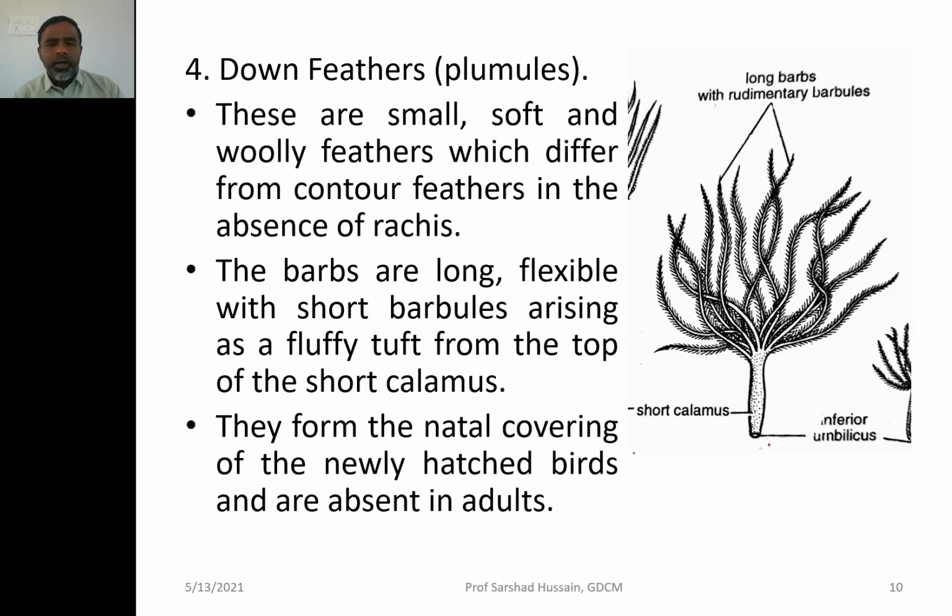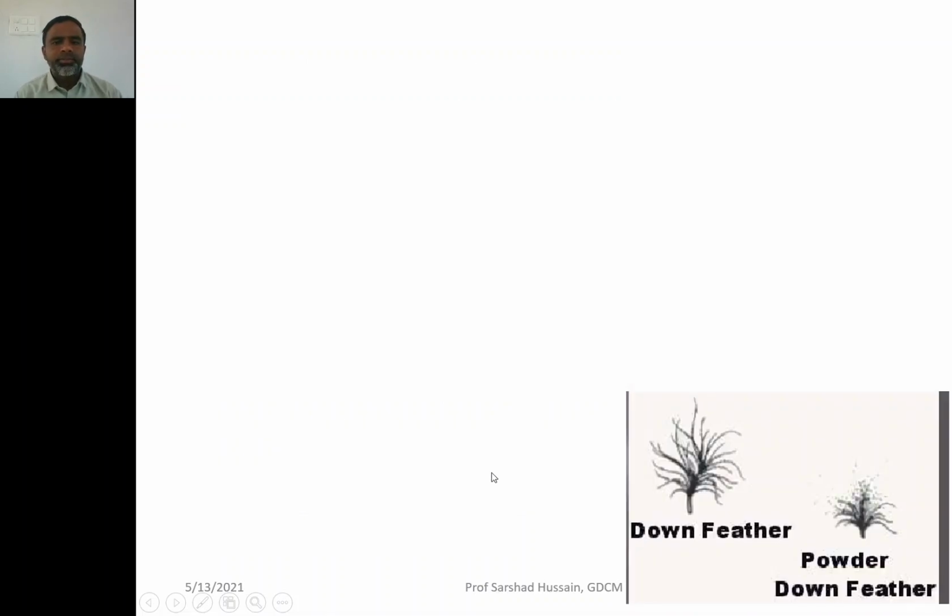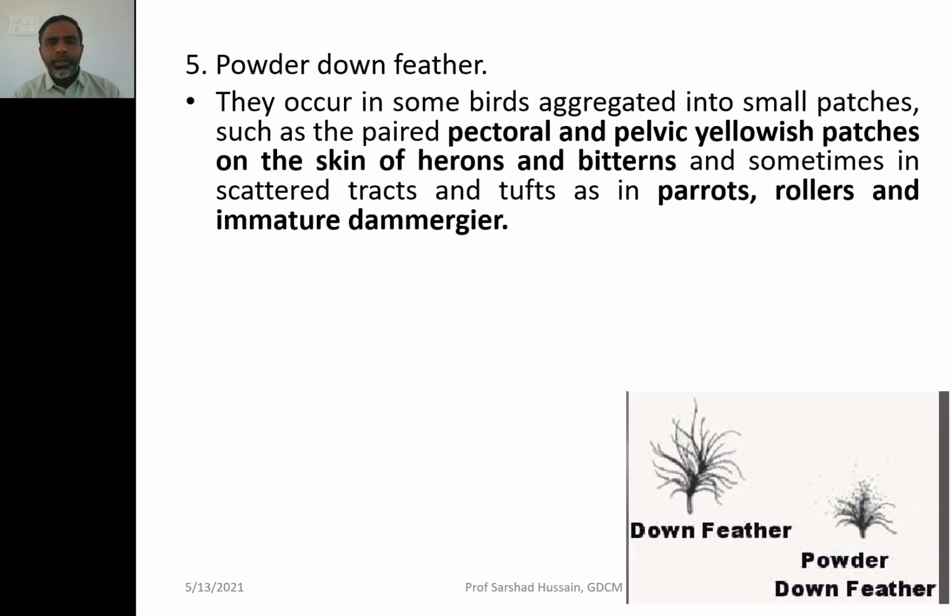Now they form these down feathers. They are present in the newly hatched birds. They are not present in the adult birds. Then powder down feather. Powder down feathers are the feathers which may be present in aggregated small patches on the body of some birds, like at the pectoral region from where the wings arise, and the pelvic region from where the legs arise.